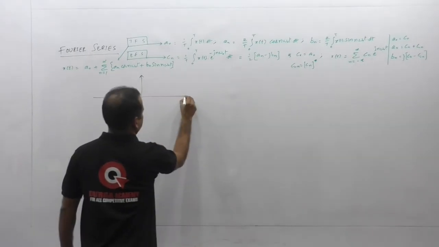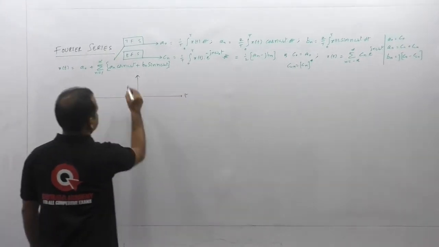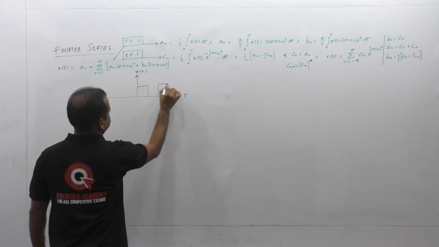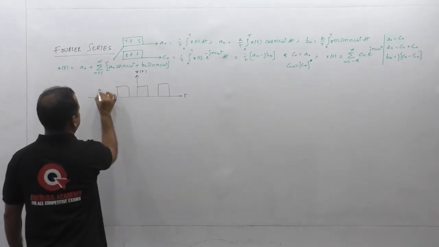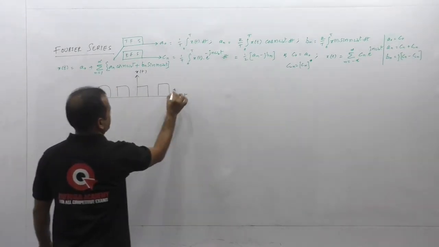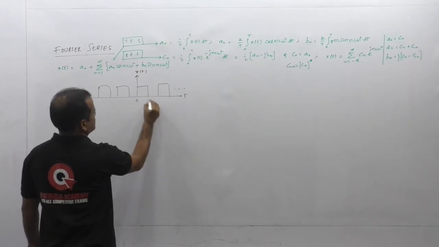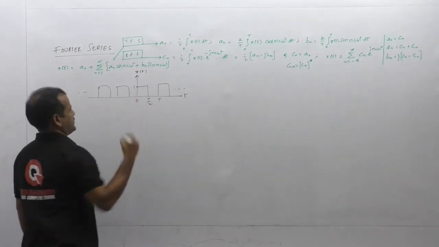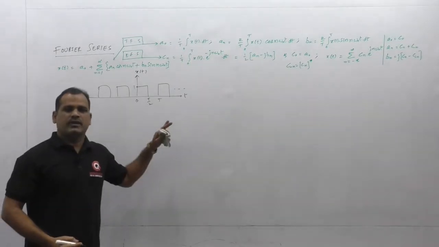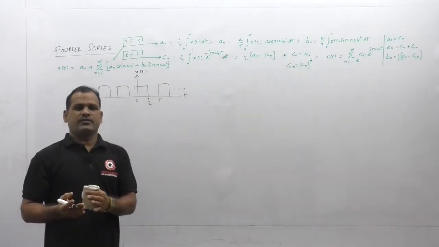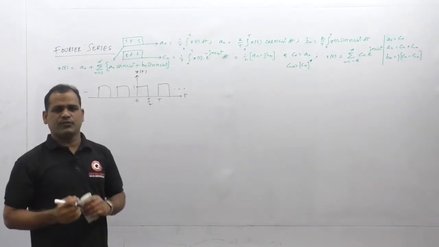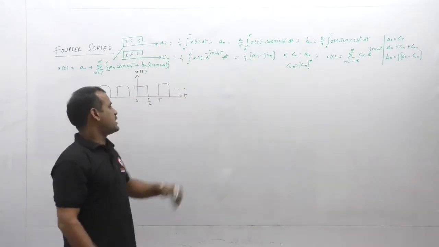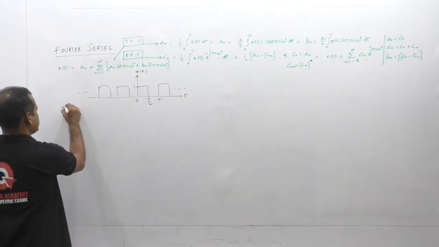It is a series of rectangular pulses like this. Here the x of t is a periodic signal like this. Starting from 0, this is T by 2, this is T, and this amplitude is 1. So for this waveform, let us find both the coefficients of trigonometric Fourier series and complex exponential Fourier series. Let us consider the formulas, the reference I have taken here.